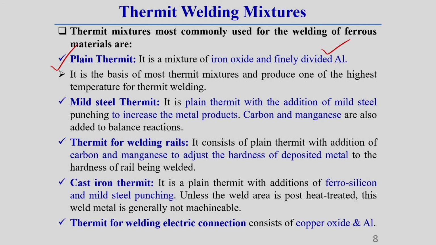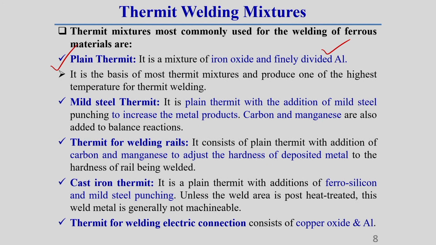It is the basis of most thermit mixtures, and it produces one of the highest temperatures in thermit welding. I say one of the highest, because copper oxide produces a very high temperature of around 4000 degrees centigrade. Here it is 3088 degrees centigrade. So plain thermit is generally a mixture of iron oxide and finely divided aluminum.